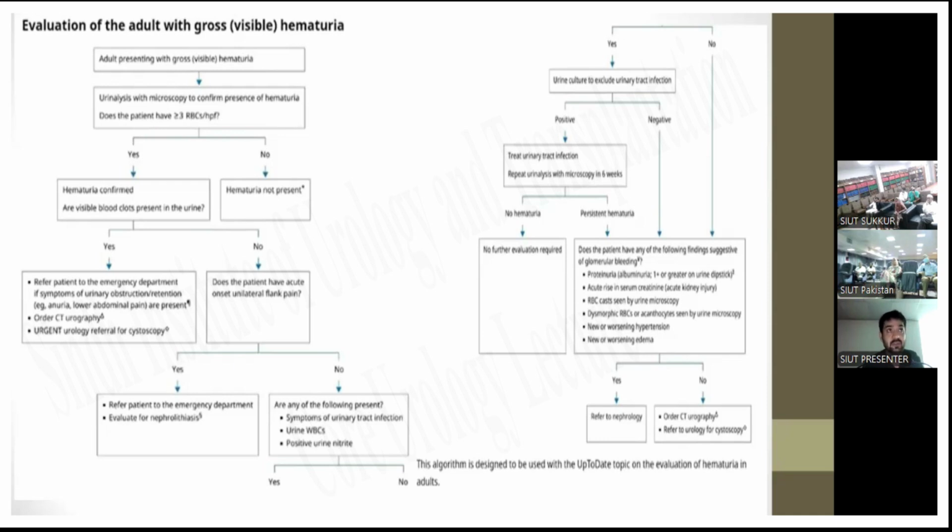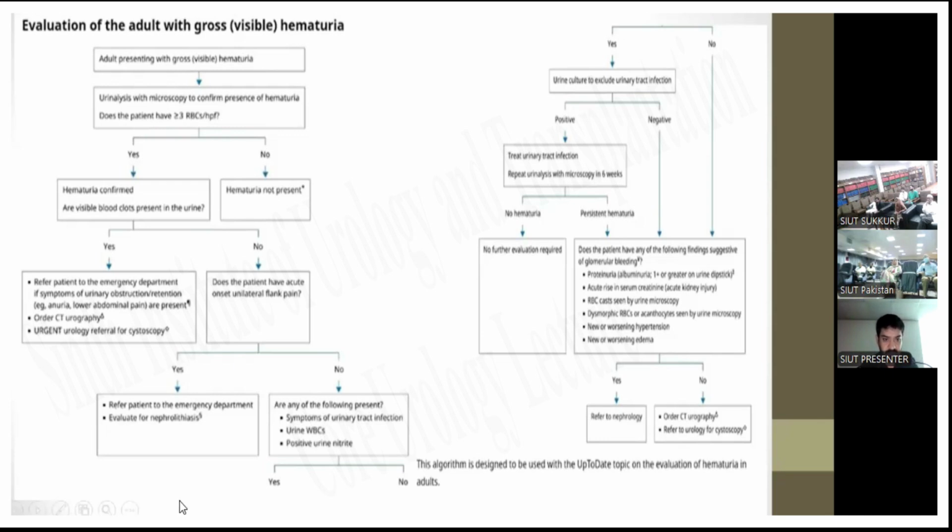If no, then evaluate the patient for other medical causes such as proteinuria, acute rise in serum creatinine, RBC casts or dysmorphic RBCs, and new or worsening hypertension, or new or worsening edema. So if on examination and urine analysis hematuria is confirmed, then refer the patient to the emergency department if symptoms of urinary obstruction or retention are there. Order urgent CT urography and urological referral for cystoscopy.